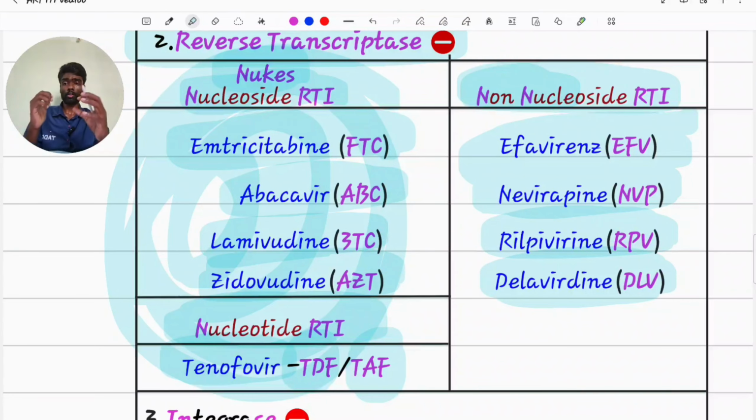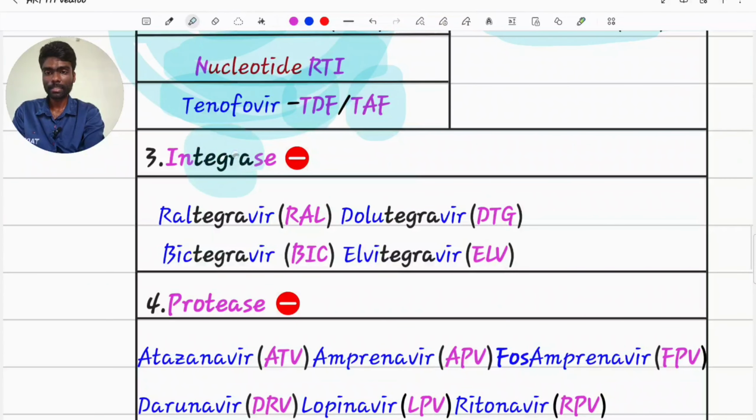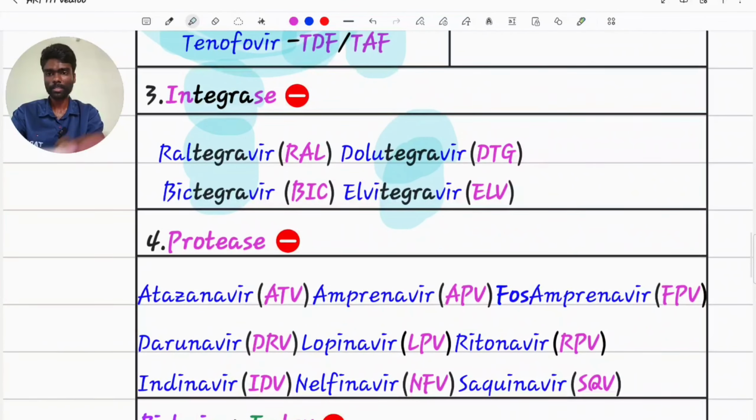Now our virus has become double-stranded DNA. It will get integrated into our own cellular host DNA by using the enzyme integrase. After this, they will use our machinery to produce their babies, that is virions. Integrase inhibitors: raltegravir, bictegravir, dolutegravir, elvitegravir. This class we can easily identify by the word tegra, ending in tegravir.